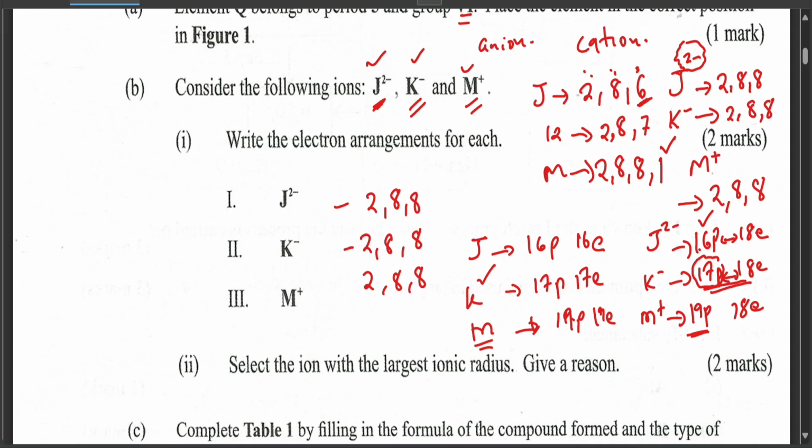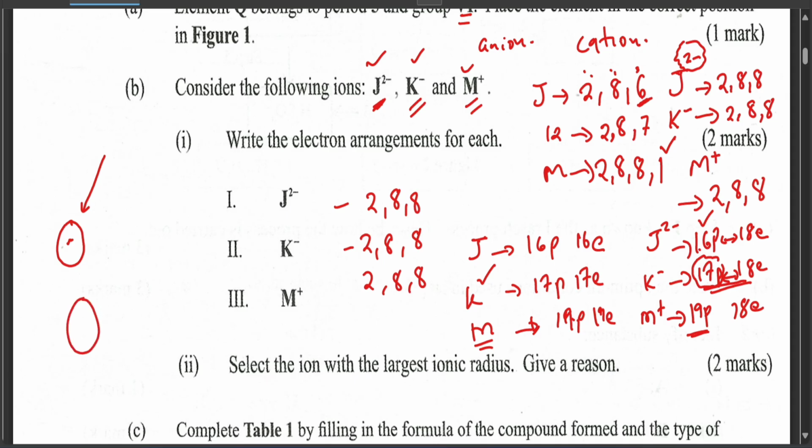The protons are more than the electrons, therefore the electrons are attracted towards the nucleus. So if the protons here are more, the electrons will go further inside, therefore reducing that size, or making that ionic size small.